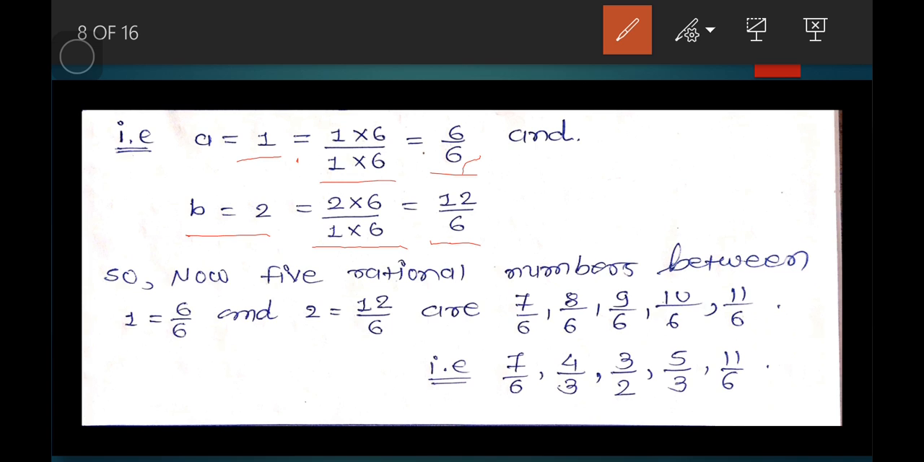So now rational numbers between 1, which is equal to 6 by 6, and 2, which is equal to 12 by 6. After the number 6 by 6, it is 7 by 6, 8 by 6, 9 by 6, 10 by 6 and 11 by 6. So these 5 numbers are rational numbers, and these all are between 1 and 2. So by this simple way, you can find rational numbers between any two numbers.